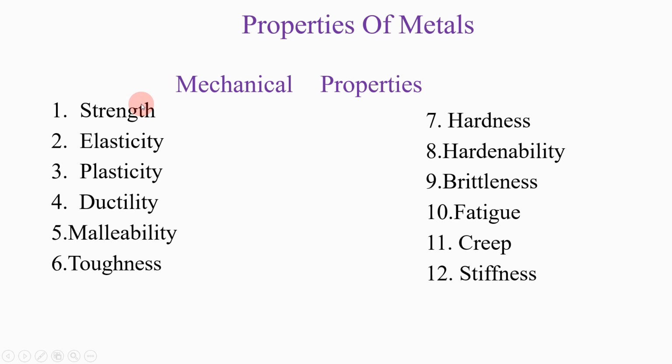The first one is strength, second is elasticity, third is plasticity, fourth is ductility, fifth is malleability, sixth is toughness, seventh is hardness, eighth is hardenability, then brittleness, fatigue, creep and stiffness. All these are the mechanical properties of materials. Let's see them in detail.